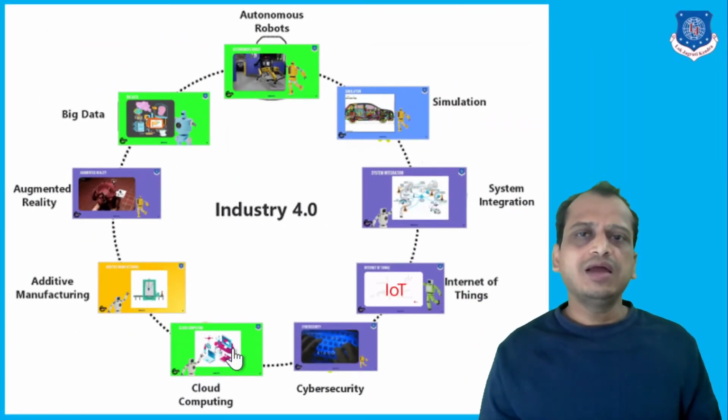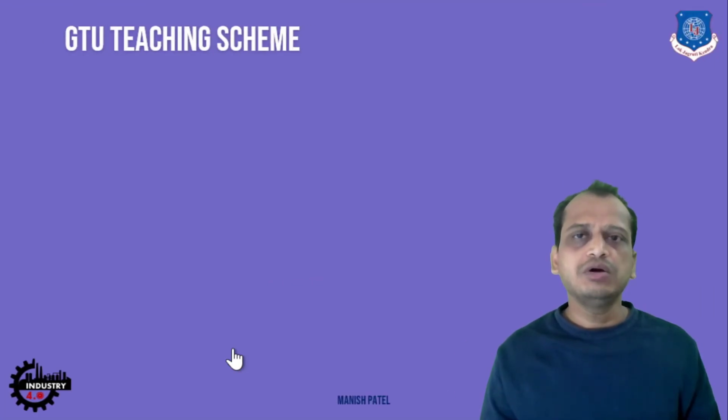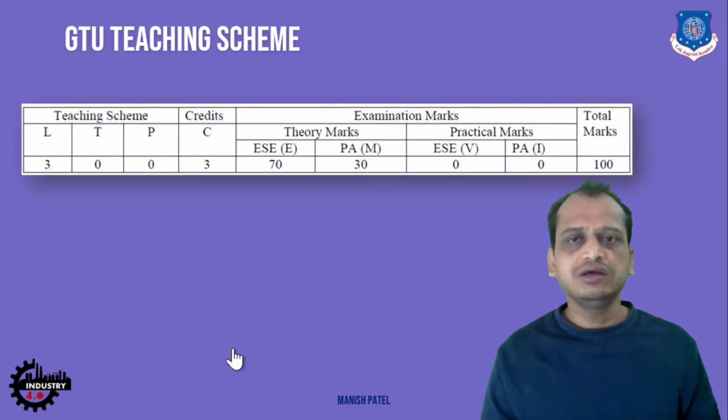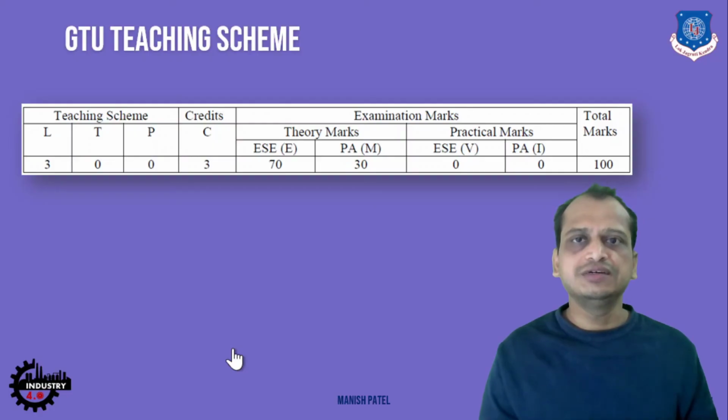So all these nine technologies are the key pillars of Industry 4.0, right? So these contribute to Industry 4.0. Now let's look into the GTU teaching scheme, the formal teaching scheme, since this is a new subject introduced by GTU. So 3 credits are there, no practicals, no tutorials. It is rather a new subject, right? It started in 2014 only. This concept, this philosophy, started from Germany, from the manufacturing industries, and it is slowly being adopted within other countries as well.